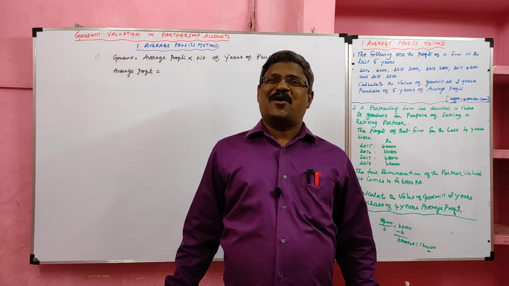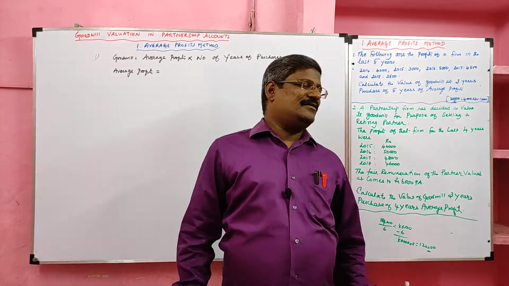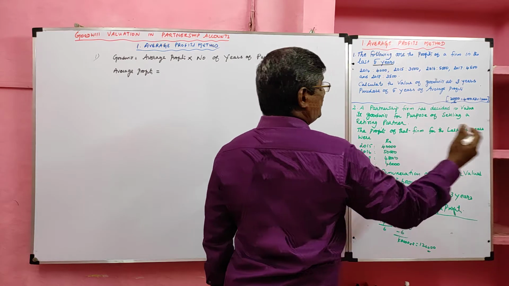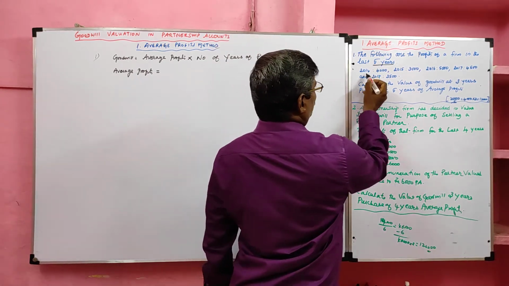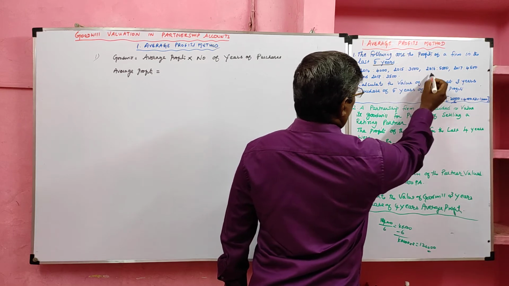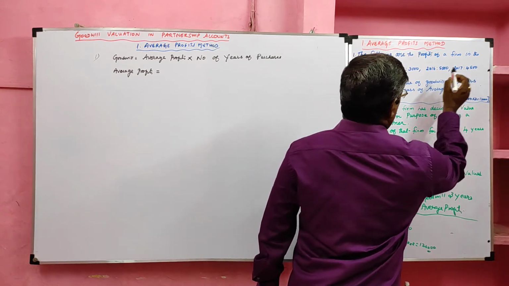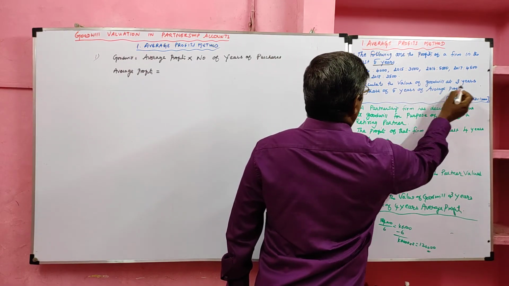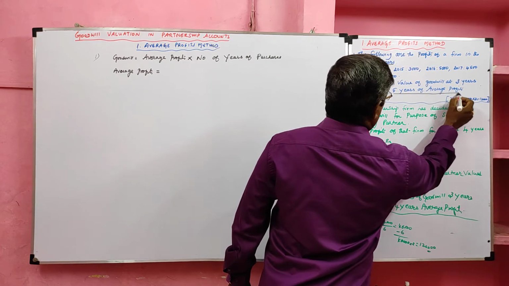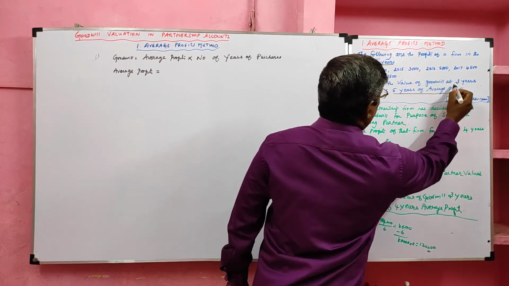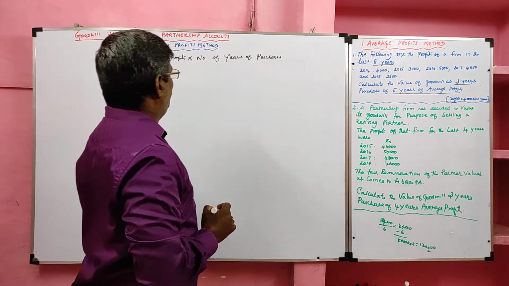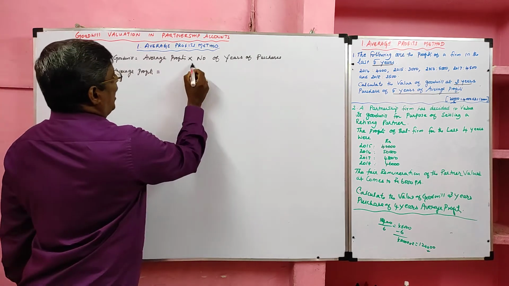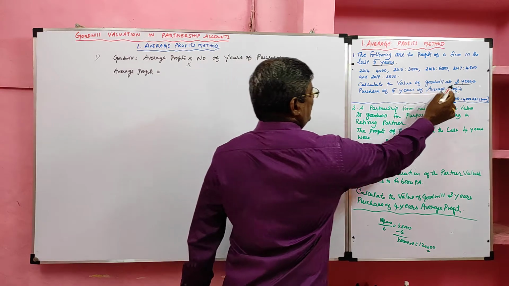Students, let us learn problems relating to the average profit method. Look at the board. The following are the profits of the firm in the last 5 years: in 2014 4,000, in 2015 3,000, 2016 5,000, 2017 4,500 and in 2018 3,500. Calculate the value of goodwill at 3 years purchase of 5 years average profit. The formula we know: goodwill equals average profit into number of years of purchase, which is 3 years in the question.